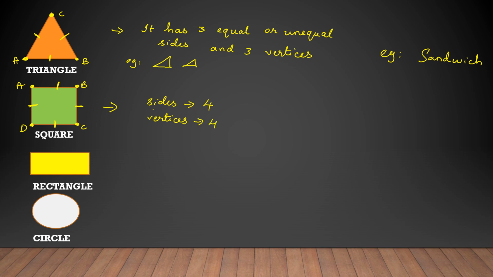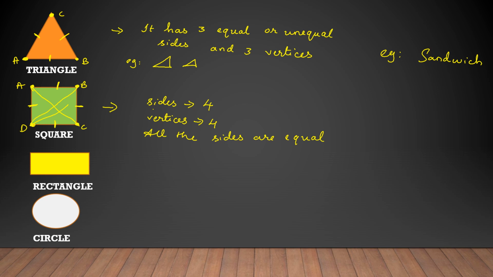And remember, all the sides are equal. Always in a square, all the sides are equal. Okay, and if I draw a line, this line is called a diagonal. You need to draw a straight line, children. So there are 2 diagonals.